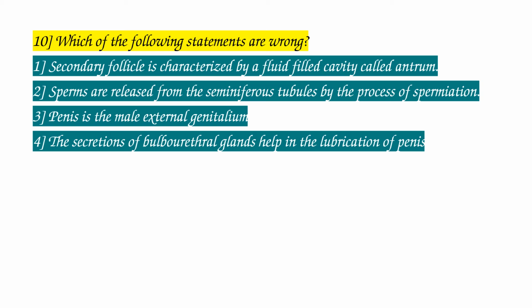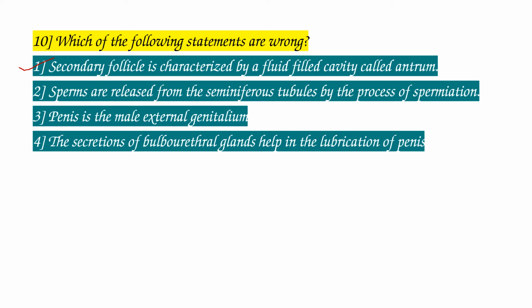Now, secondary follicle is characterized by a fluid filled cavity called antrum. Antrum is a fluid filled cavity, up to here it is correct. But this antrum is present in tertiary follicles, not in secondary follicles. That's why the wrong statement is the first one only. So option 1 is correct for this question.